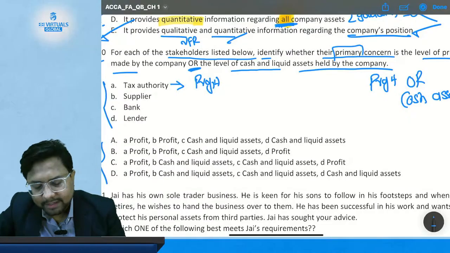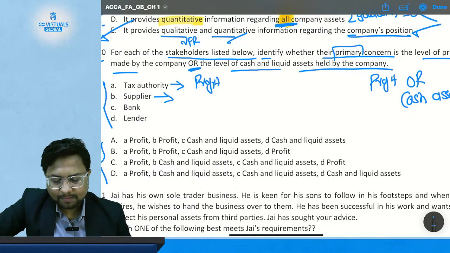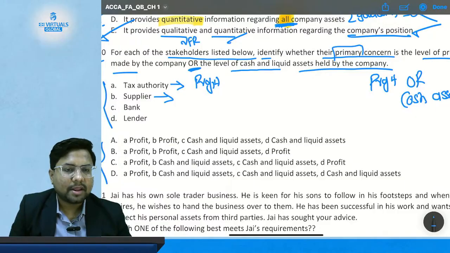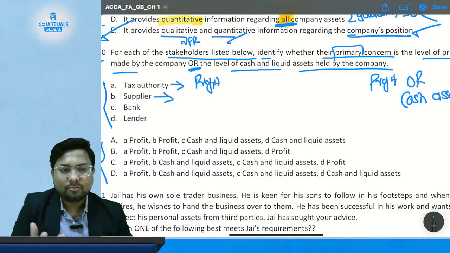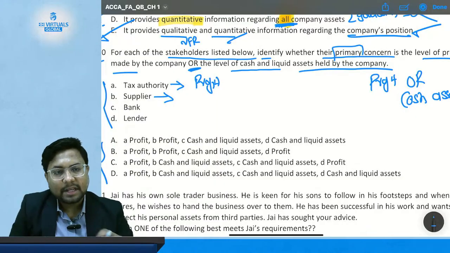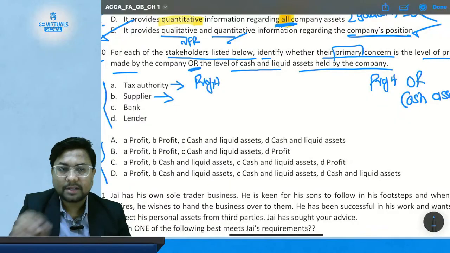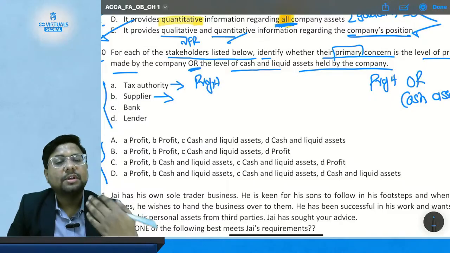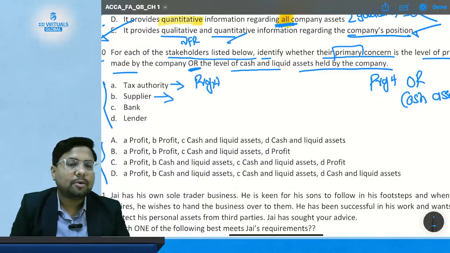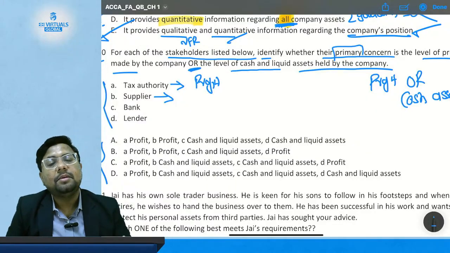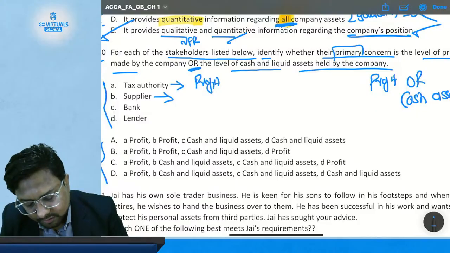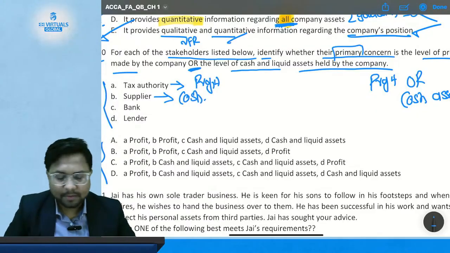Then comes supplier. Suppose you have purchased some goods or received some service from your supplier. Now, what does the supplier want? Money from you. So what will be his primary concern? Whether you have sufficient liquid cash in your assets or not. So he will be more concerned about your cash and liquidity as compared to the profit. He may be concerned about whether you are making profit or not, but he will be more interested in your cash, whether you will be able to repay his money or not. So the correct answer for this will be cash.